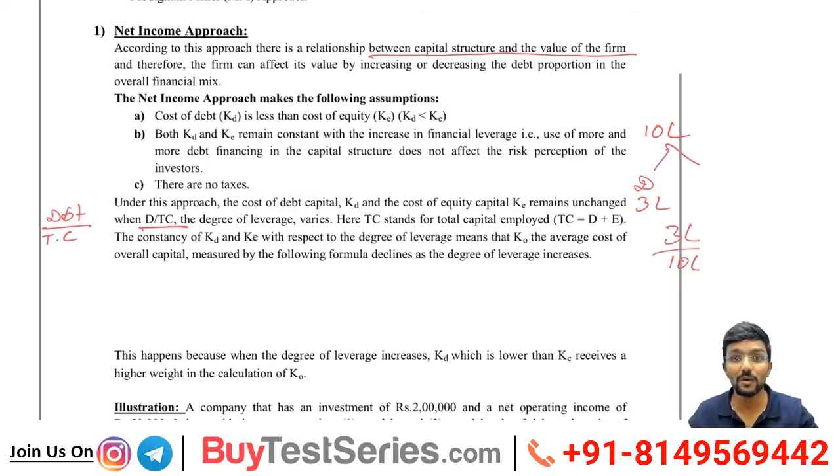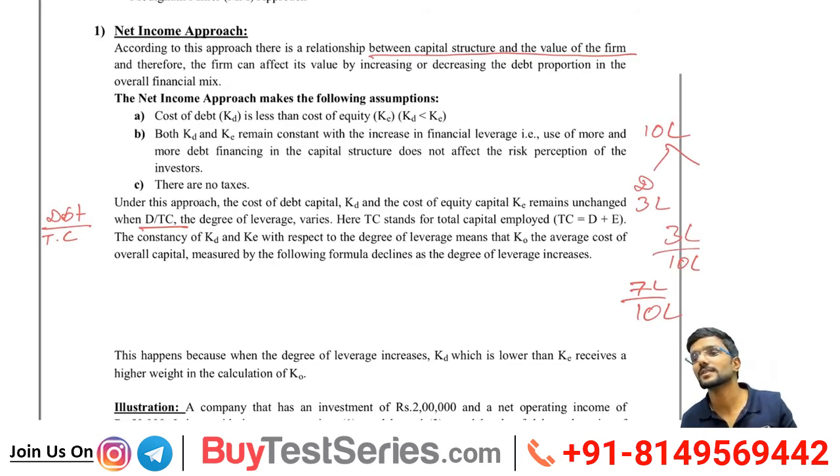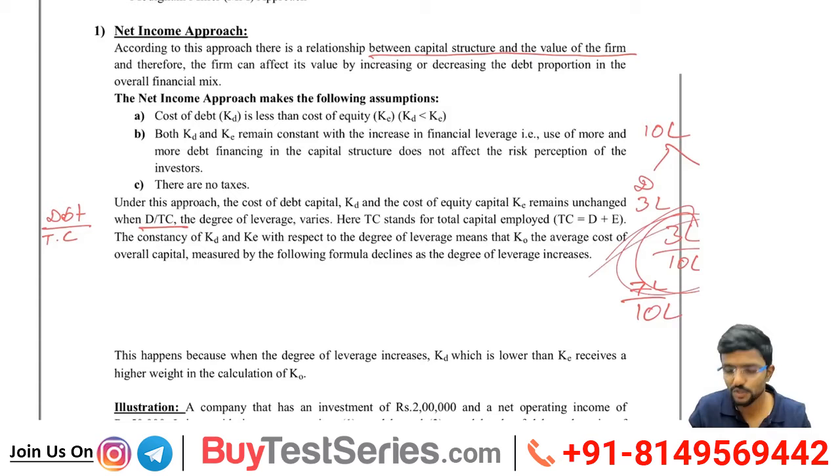Now if I want to calculate the equity portion, I will do 7 lakh divided by 10 lakh. Any confusion in this? Higher this ratio, higher will be the leverage. Higher the leverage, higher will be the financial risk. Don't say only risk. You should name it financial risk, because there are other risks, operational risk, business risk and so on.